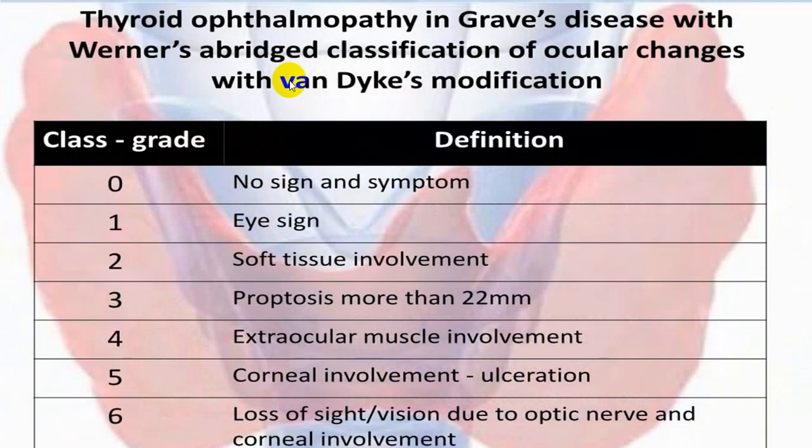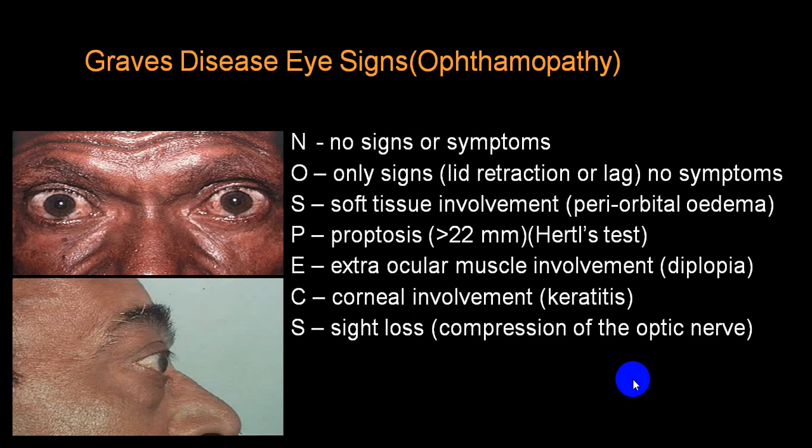Depending upon the severity: eye signs, soft tissue involvement, proptosis, extraocular muscle involvement, corneal involvement, and then loss of sight, graded 0 to 6. So you can grade according to this, and this grading is done by the Van Dyke modification.